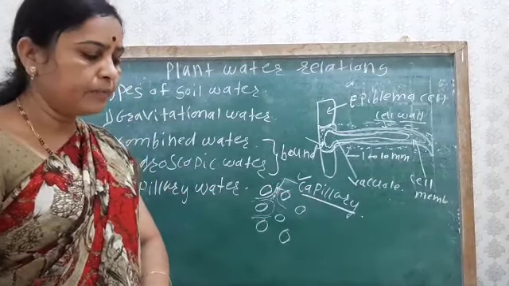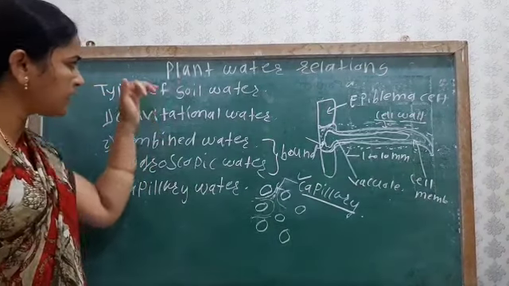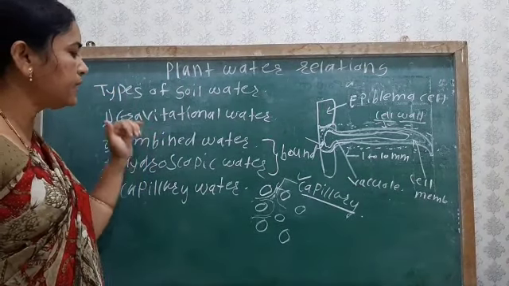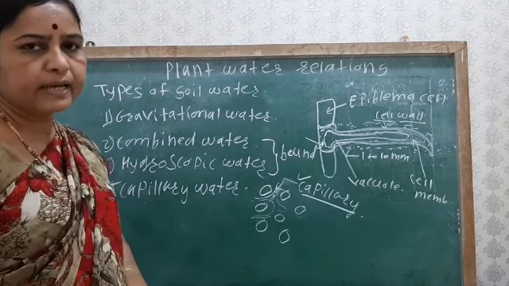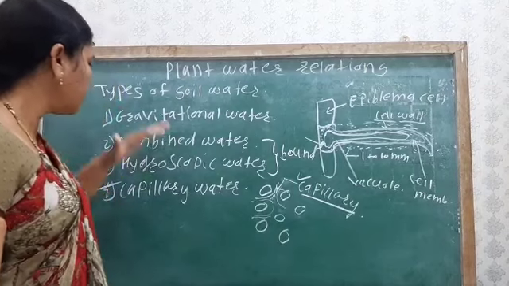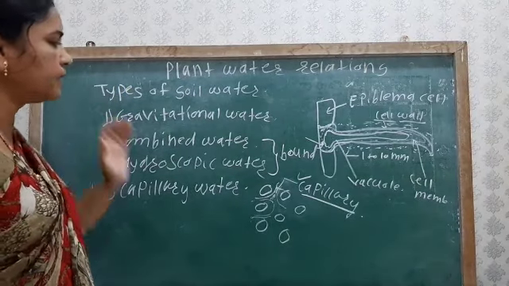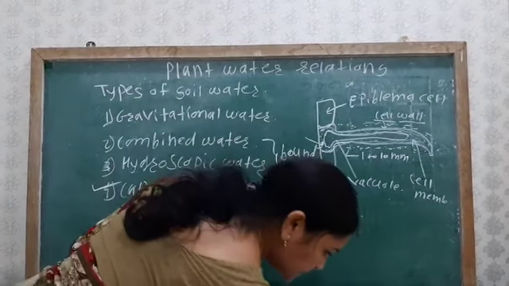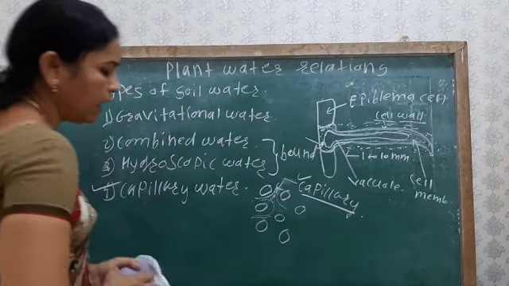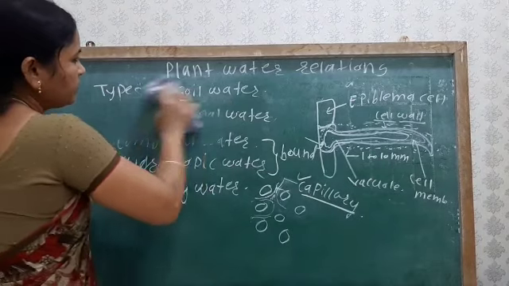So remember, only capillary water is absorbed by the plant, and hygroscopic, combined and gravitational water are not absorbed by the plant. Then the next concept is about how the water is absorbed by the plant.